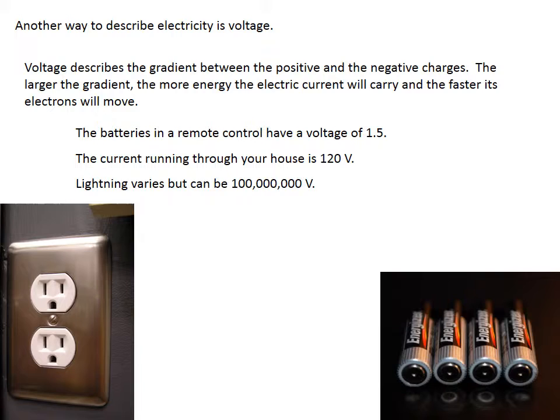The batteries in a remote control have a voltage of 1.5. Enough to make them move, but not enough to create a strong current, to power anything big, or to be very dangerous. The current running through your house, on the other hand, is 120 volts, so it can do a lot more and is much more dangerous. The voltage of lightning varies, but it can be up to 100 million volts, so in comparison to a AAA battery, it carries a lot more energy.